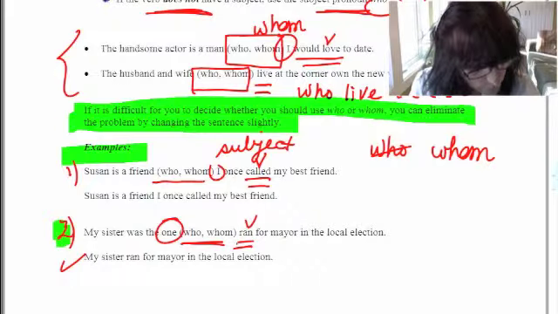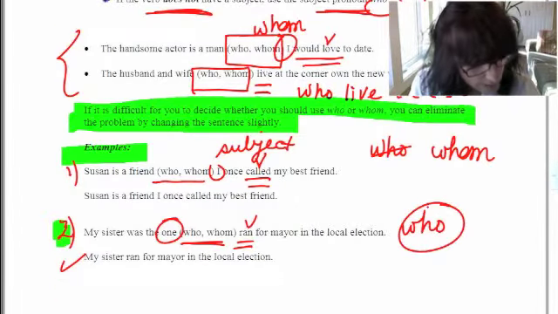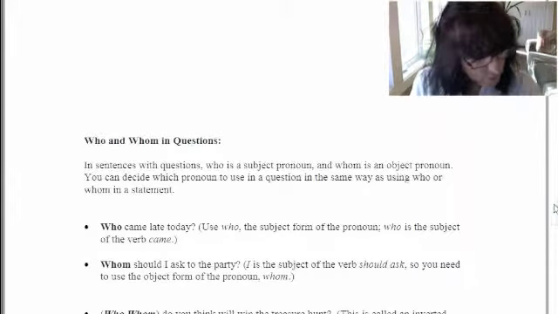Well, you've got your who and whom, you've got your verb, ran. Is there a subject in front of the verb ran? No, there's no she or I, so it has to be the subjective form. You'd have to put who because there's no subject in front of the verb. Or again, just change it and say my sister ran for mayor in the local election.